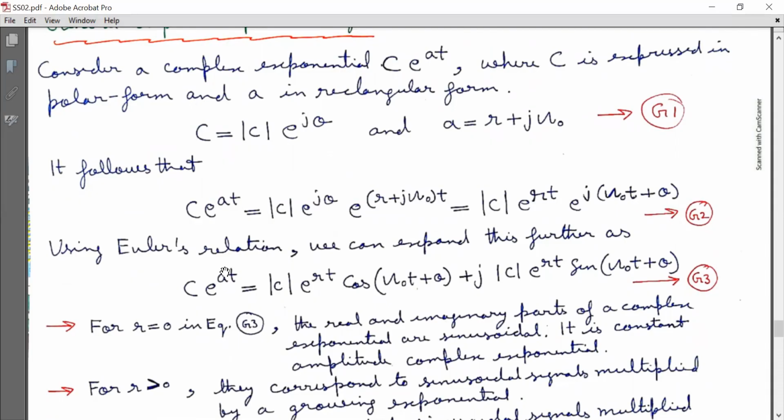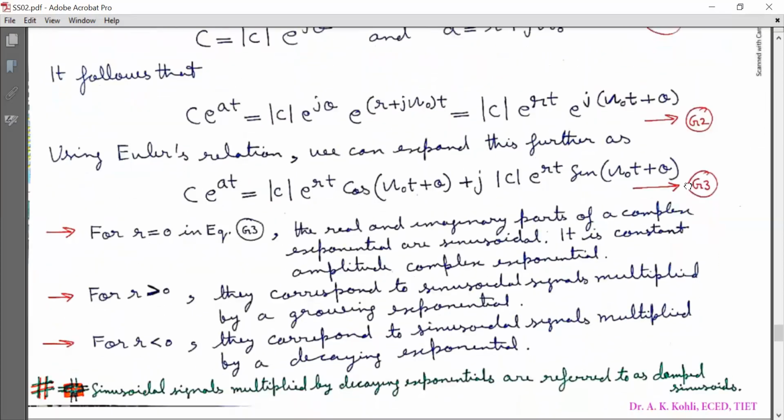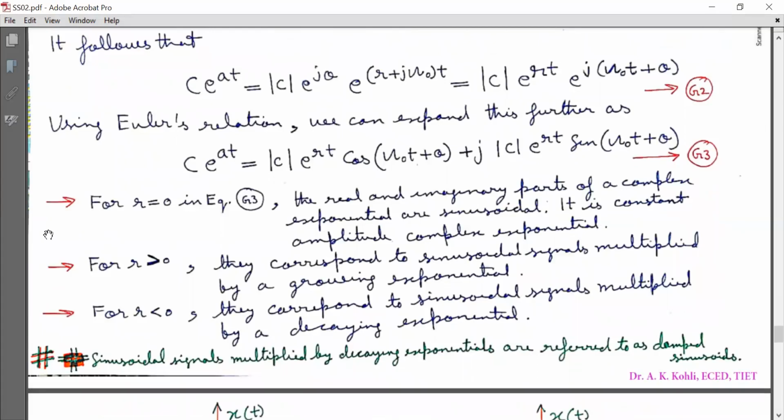Using Euler's relation, we can expand this further as C e^(at) = |C| e^(rt) cos(omega naught t + theta) + j |C| e^(rt) sin(omega naught t + theta). Mark it as equation G3. Now for r equal to 0 in equation G3, the real and imaginary parts of a complex exponential are sinusoidal.